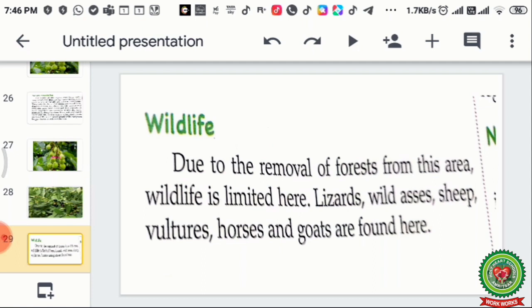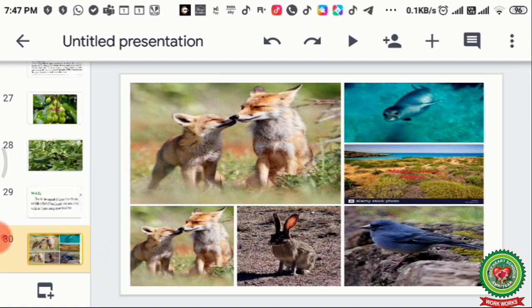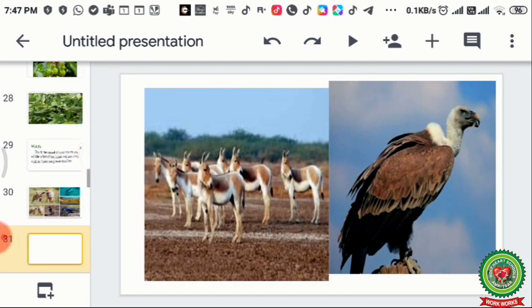Now we are going to discuss about the wildlife. Due to the removal of forest from this area, wildlife is limited here. Lizards, wild asses, sheep, vulture, horses and goats are found here. These all are the grass eating animals or plant eating animals which are found over here. Now you can see the picture of some foxes there. These are the important animals which are found in the Mediterranean region.